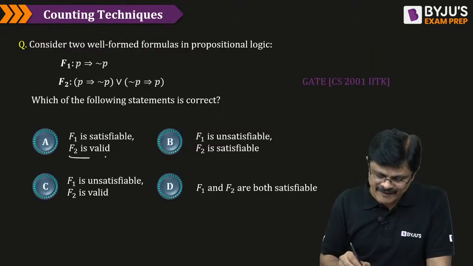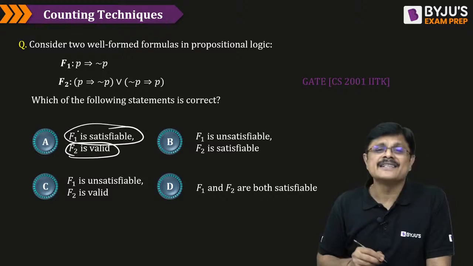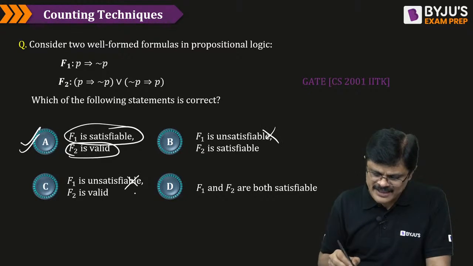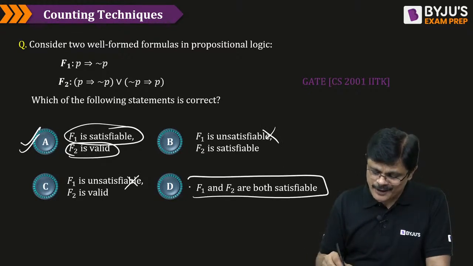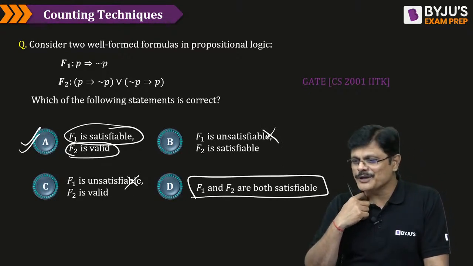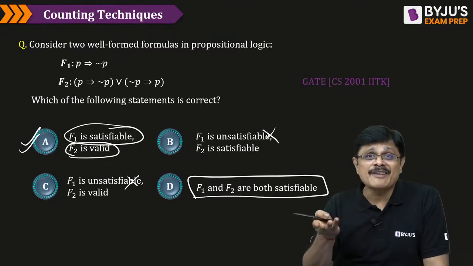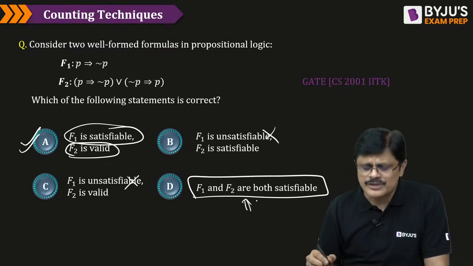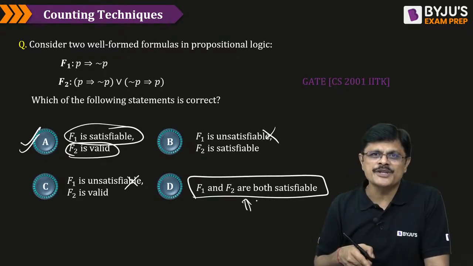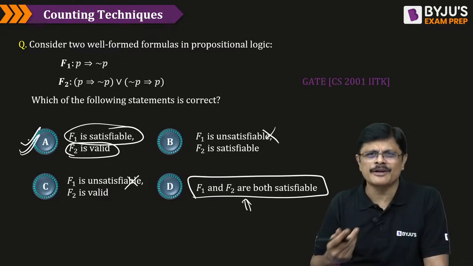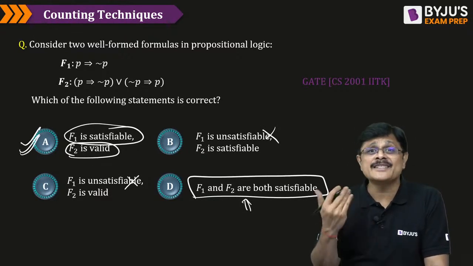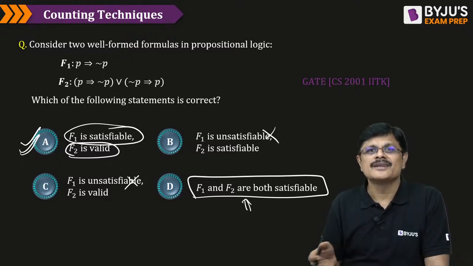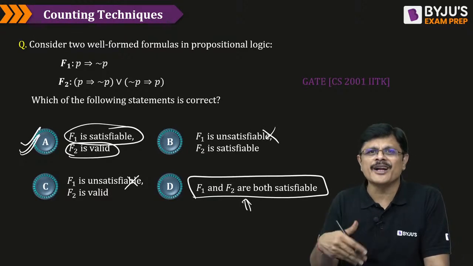Therefore, we say that F2 is valid and F1 is satisfiable. Option A is correct. So F1 unsatisfiable is wrong, but option D, some people argue this, like, whenever it is valid, obviously it has to be satisfiable. So there is nothing wrong to say this is also correct, but a better option than this is this. Therefore, we go for this, my dear friends, because valid is a better statement than satisfiable. Because when it is a tautology, we better call it a tautology.